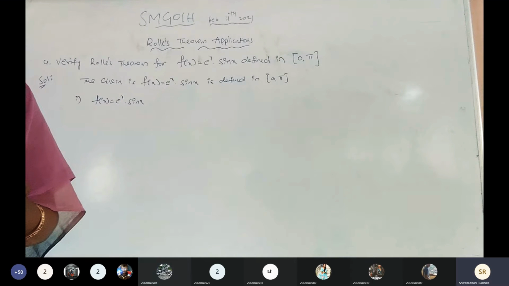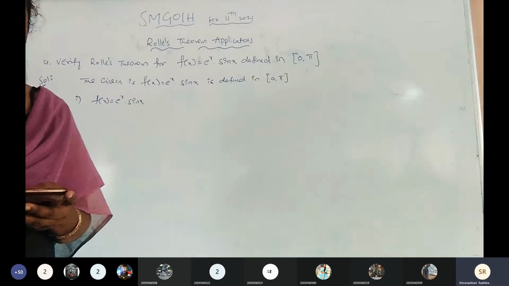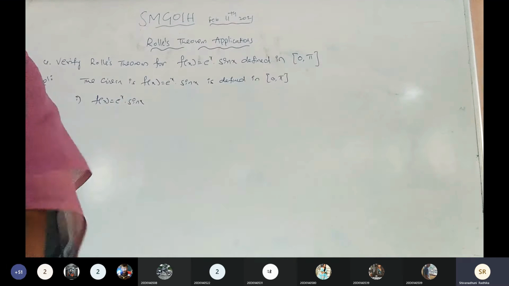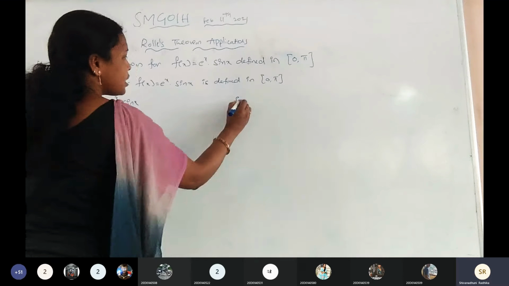Is e power of x into sin x a continuous function or not? Tell me. We need to check depending on the given interval values. The interval values here are closed 0, pi.